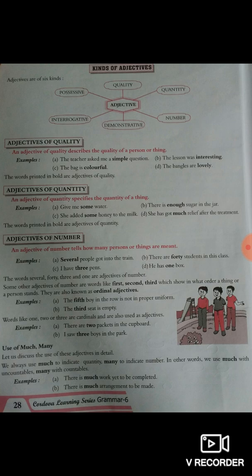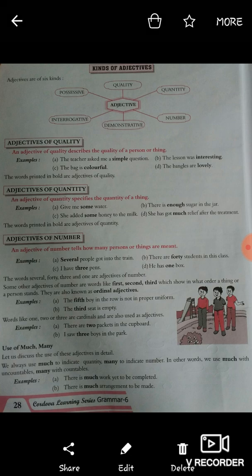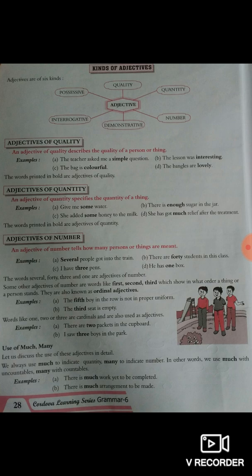For example, A number, give me some water. So some is an adjective of quantity. B number, there is enough sugar in the jar. So enough is an adjective of quantity. C number, she added some honey to the milk. So some is an adjective of quantity. D number, she has got much relief after the treatment. So much is an adjective of quantity. So the words printed in bold are adjectives of quantity, as I already told you.